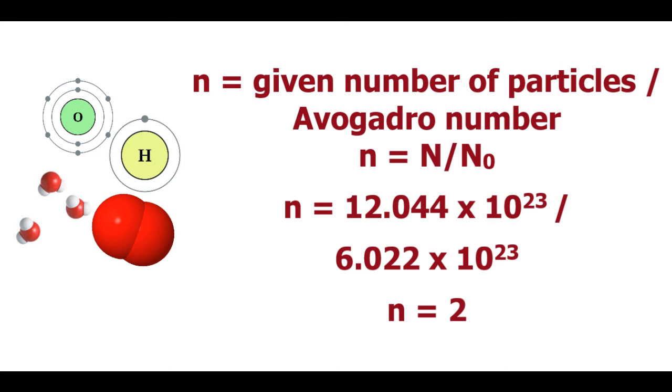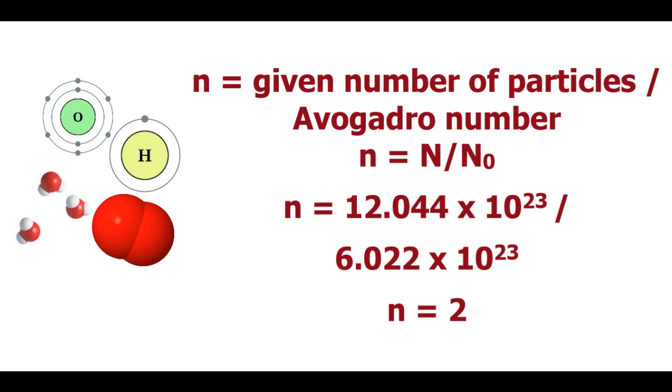So, the number of mole, that is small n, will be given number of particles divided by Avogadro number. So, small n will be equal to capital N divided by N naught, which is 12.044 × 10^23 divided by 6.022 × 10^23, which is equal to 2.